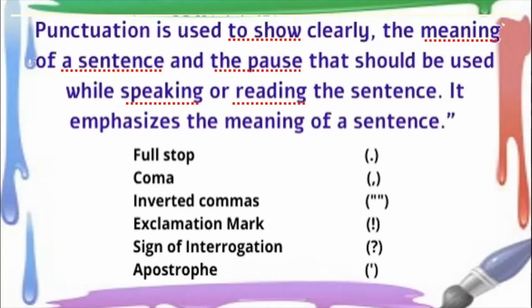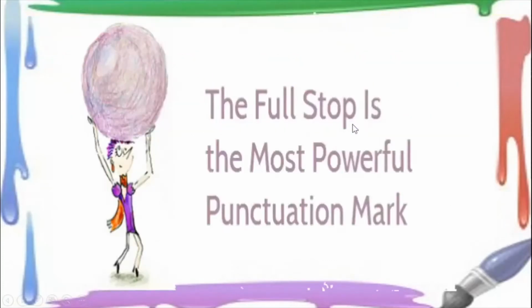Okay, so these are all the different punctuation marks that we use when we write English or when we read something. Okay, so this is about the various punctuation marks that we have.